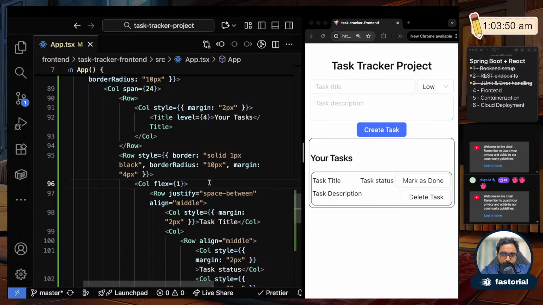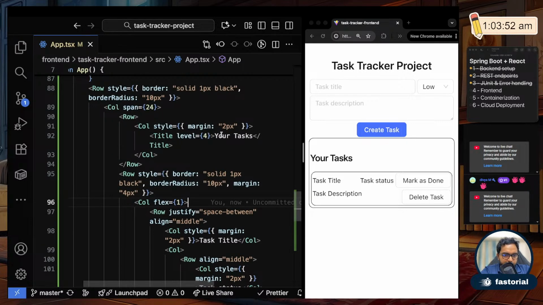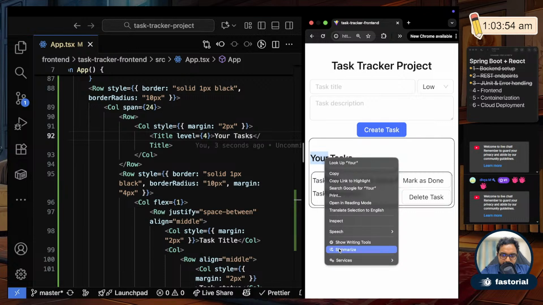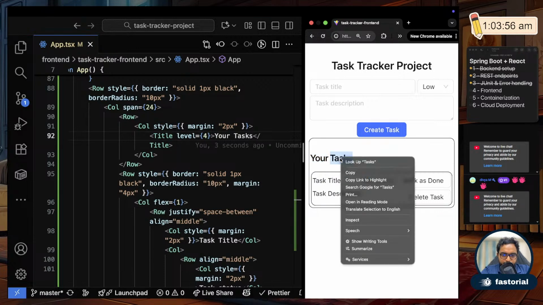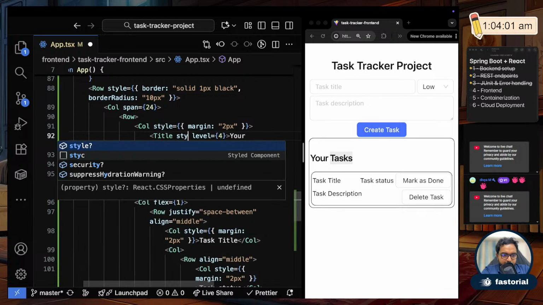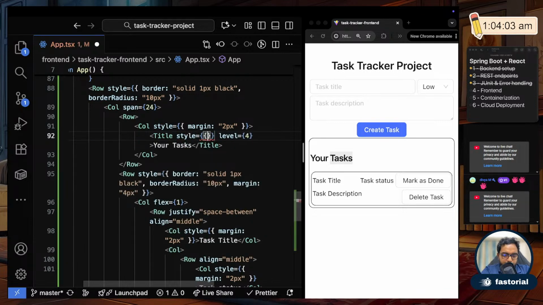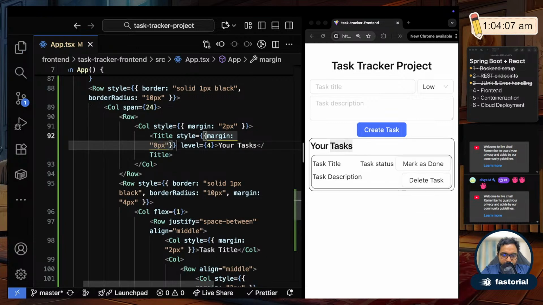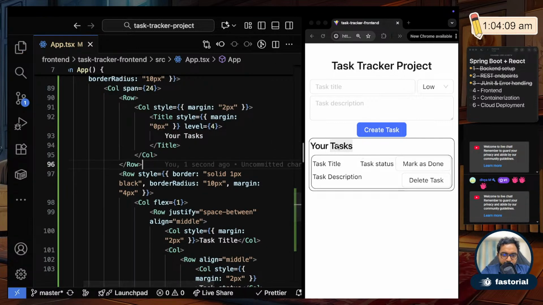Okay. And now let's see why this your task is taking so much space. I think it's because titles by default have a huge margin. So I'll set the style margin and I'll set 0px. Okay, so you see now the title is stuck to the top.